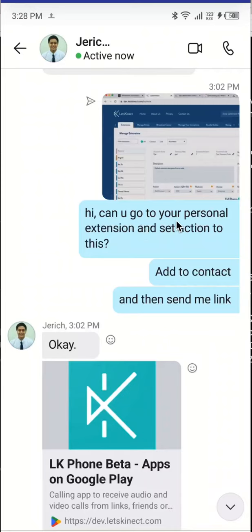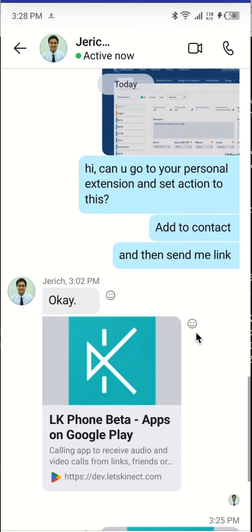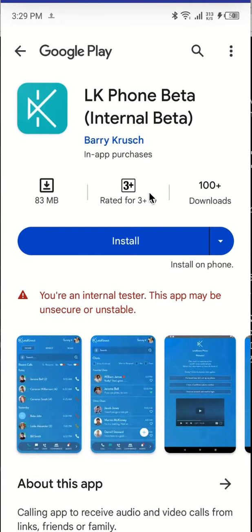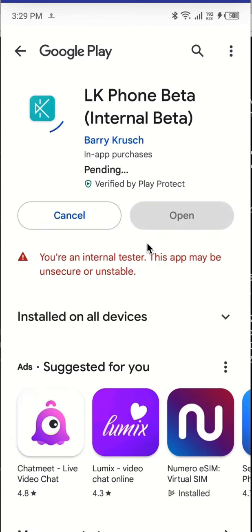I will ask Jarish to change the action of his personal extension to add to contact, and then he gave me this link. So right now I don't have the app installed, and if I click here, this link will actually take me to the Play Store, and if I was on iOS, then it would take me to the App Store. So right now it is asking me to install the app, and I will install the app.